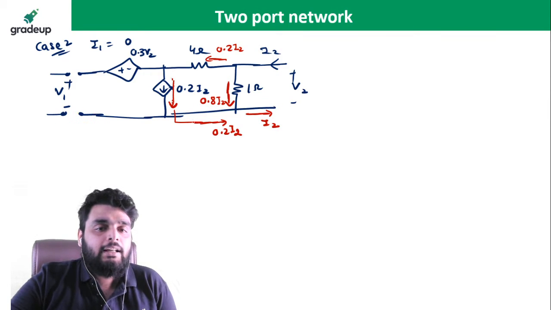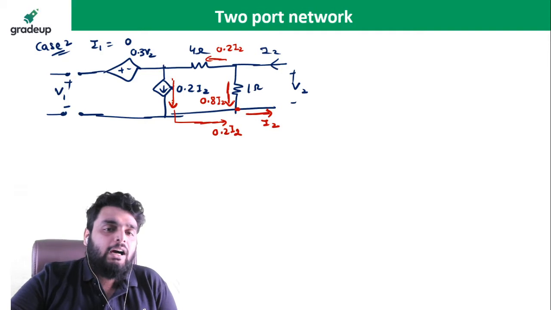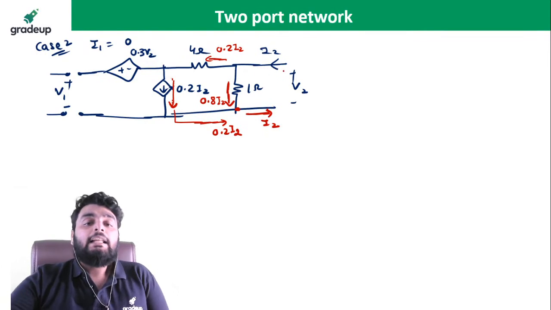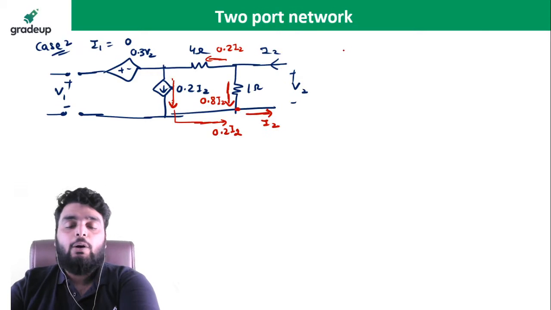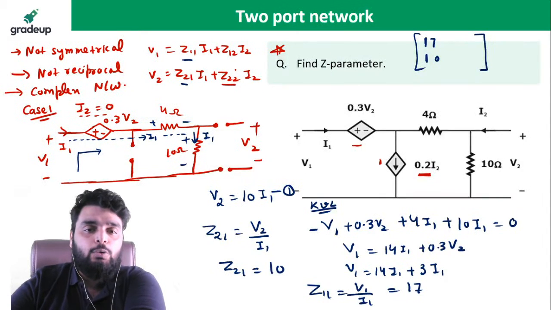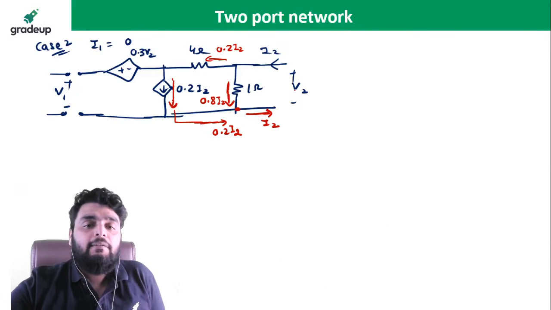So whole of the current will flow to the port 2 side, but here you can see at this particular node, here I have to send I2, because whatever the port throws the current, it consumes the same current. So apply the KCL, it will be 0.8 I2. Fine. Now you can see I need to find out two particular ratios, Z22 and Z12.